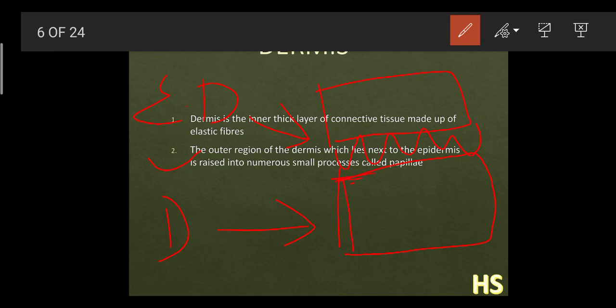So that is why you can easily feel it when someone touches you, and it also causes the pain sensation at the same time. So your dermis layer is very sensitive to touch, pain, pressure, heat, cold. Why? Because of this papillae.